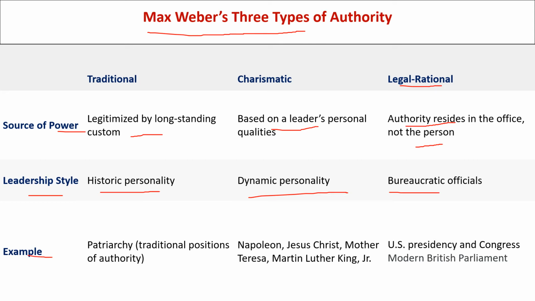Then examples. Traditional authority: patriarchy, a traditional position of authority. Charismatic authority: Napoleon, Jesus Christ, Mother Teresa, Mahatma Gandhi, etc. Legal-rational authority: the US Presidency and Congress, the modern British Parliament.